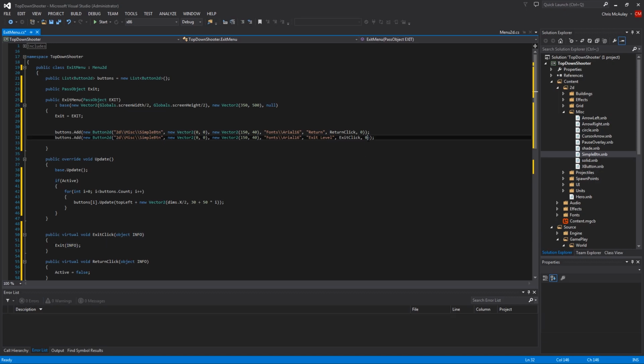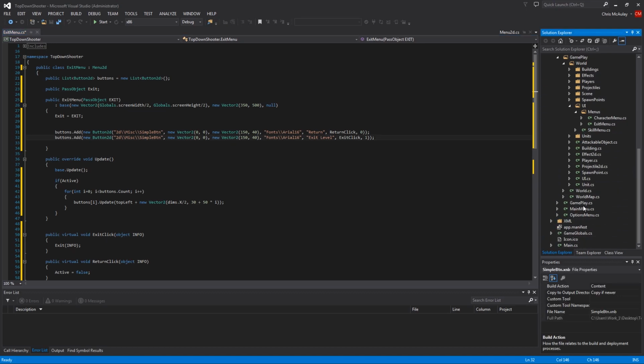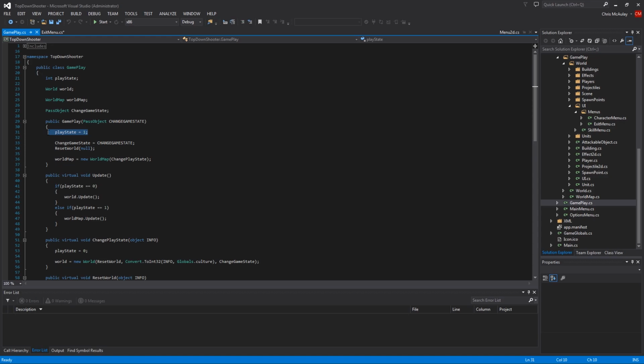Notice info here should be 1. And that's because gameplay, the state of the world map is 1, and I'll show you that right now. So this is our starting play state. Notice it's 1, and that is with the world map updating. So we need to get back to play state 1.